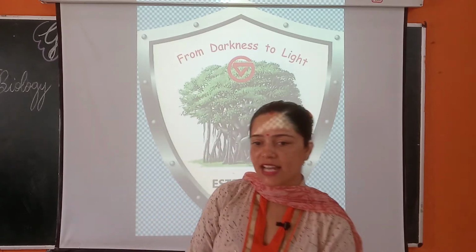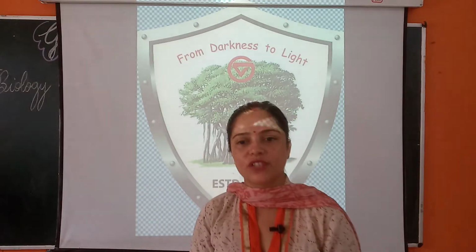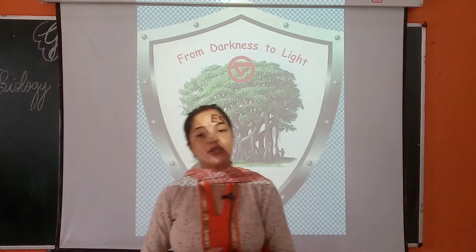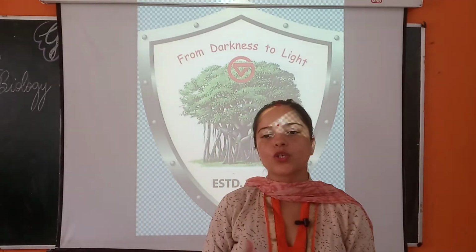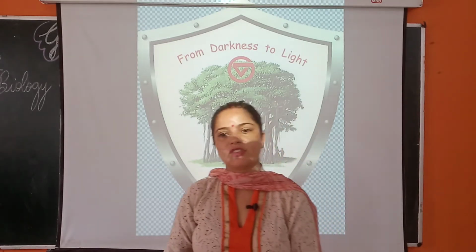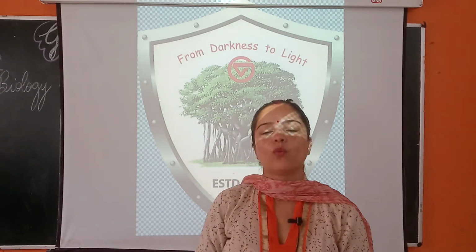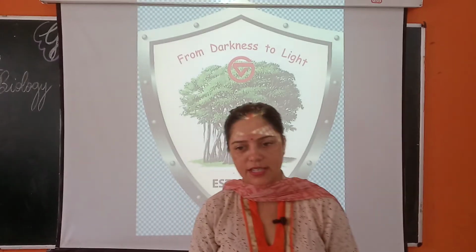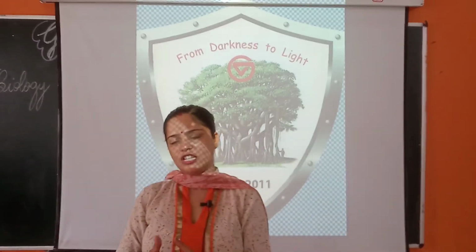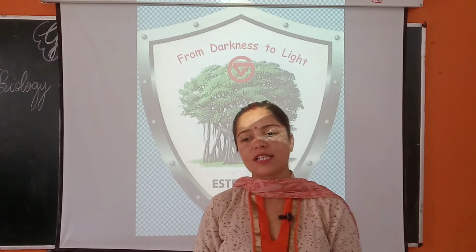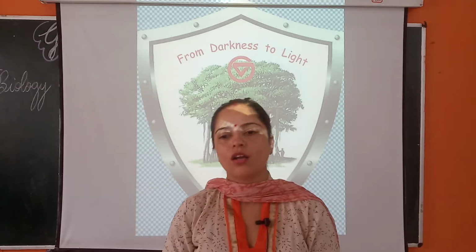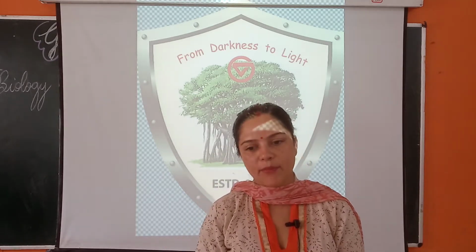There are 2 types of teeth. What are those? Milk teeth and permanent teeth. In human beings, the teeth grow twice. The first set of teeth starts developing when the child is a few months old, maybe after 6 months. This set of teeth is called milk teeth or temporary teeth, and these teeth are small, weak and temporary.